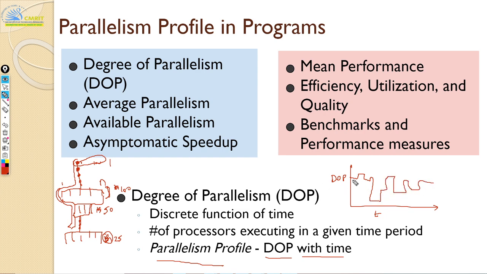Okay, so this tells you at any given instant of time what is my degree of parallelism. If you assume a huge supercomputer, then you will know at any given instant of time how many processing elements I need to use. If degree of parallelism in general is a function of i, then I need i processors to solve my problem in this step. I don't need to use all n here. So this gives you a profile of your parallel algorithm over time.